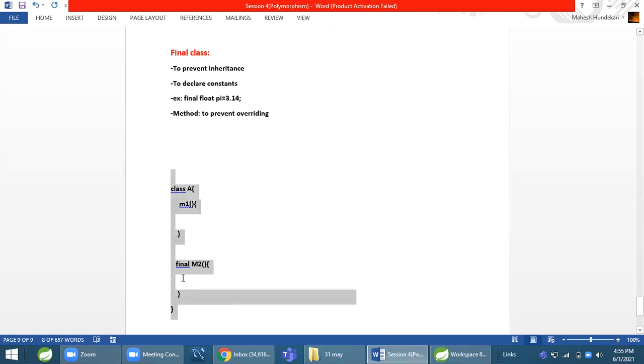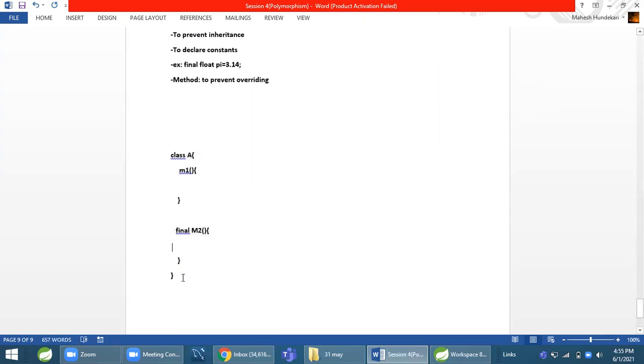Any doubt in this? Clear? Can we make the final method also private, or is that not necessary? See, what is the difference between final and private? It depends on your requirement. When we say a method should be accessed within the same class only, not outside, then we make it private. But M2 will be accessed outside the class, though it cannot be overridden.